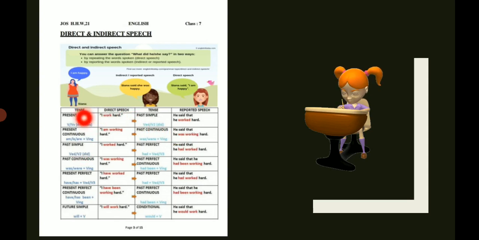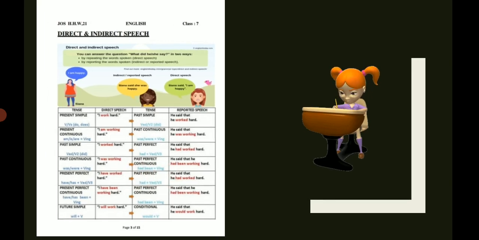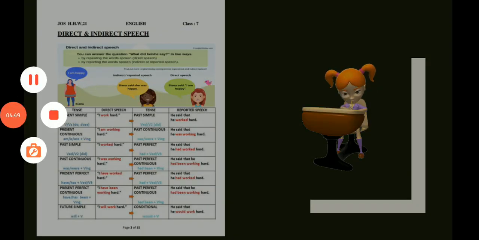Like present tense will be changed into past, present continuous will be changed into past continuous, then past simple will be changed into past perfect, past continuous will be changed into past perfect continuous, present perfect will also change into past perfect, then present perfect continuous will be changed into past perfect continuous, then future simple will become a conditional sentence. As you all know, we don't have to change shall into should. While changing will and shall, we only have to write would, so it will become a conditional sentence.